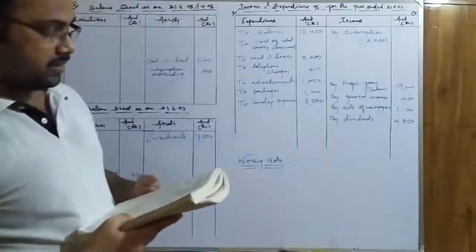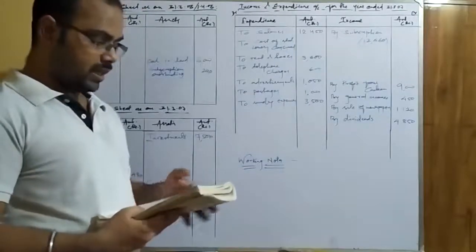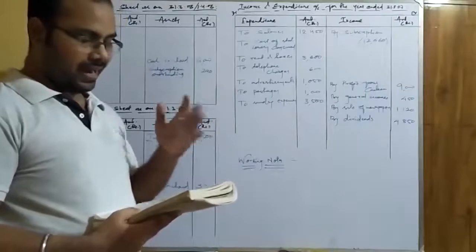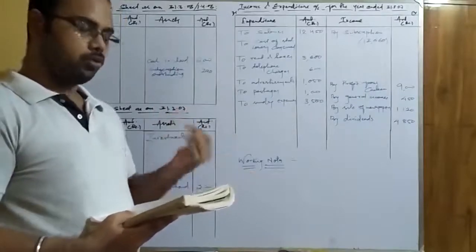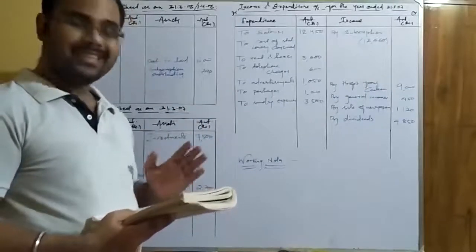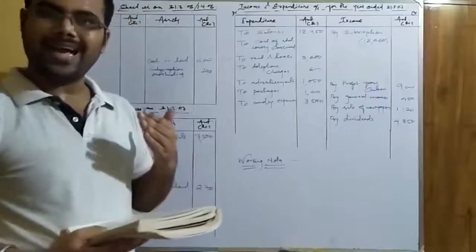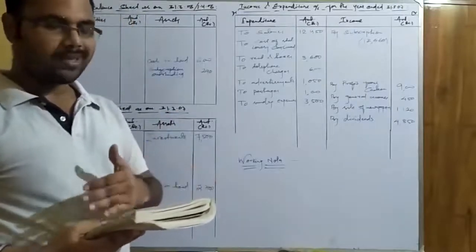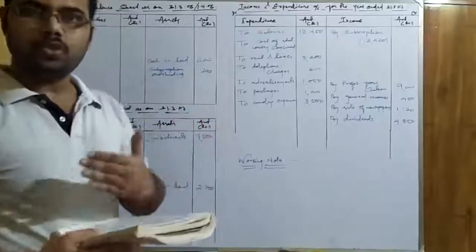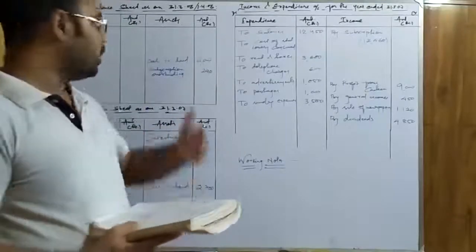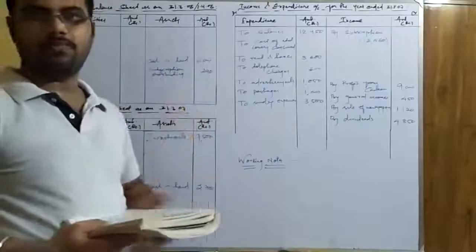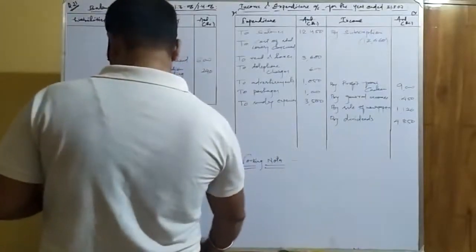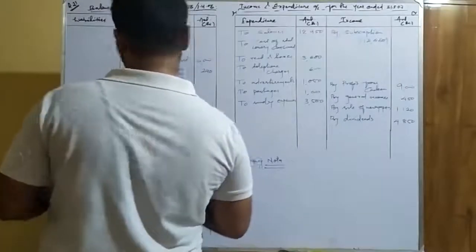The second adjustment says the stock of stationery on 1 April 2006, meaning opening, is 300, and on 31 March 2007, that means closing, is 540. Stock means an asset. So the opening balance is the opening stock of stationery and the closing balance is the closing stock of stationery. These two will be taken to the opening and closing balance sheets respectively. So we are solving now the second adjustment given in the question.